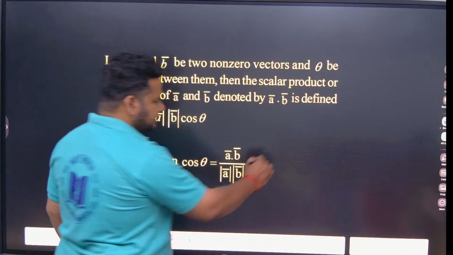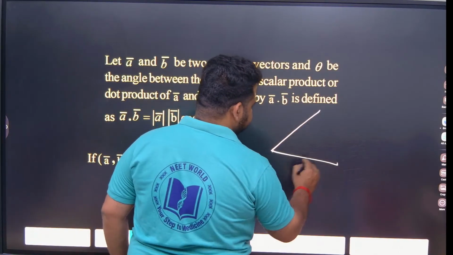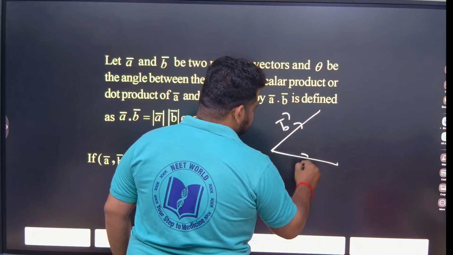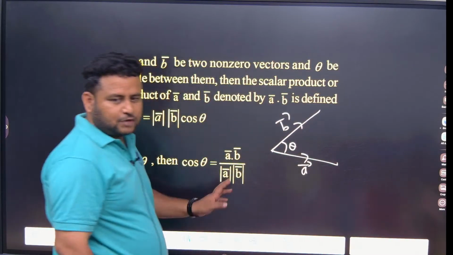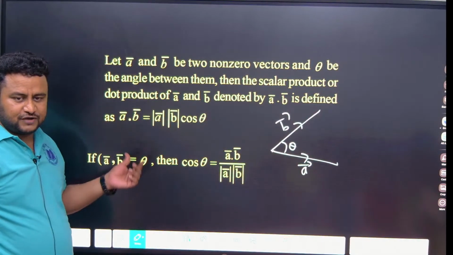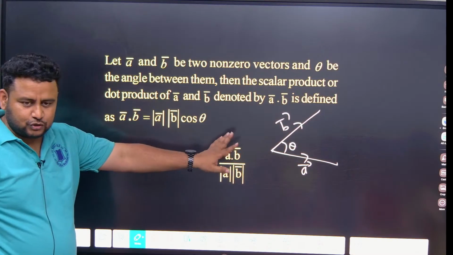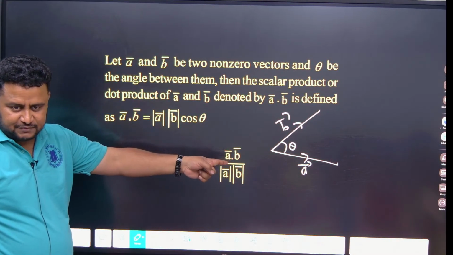Suppose see here we are having vector A, vector B like this. So this is the angle theta. The dot product A dot B is given as magnitude of A, magnitude of B into cos theta. This is highly useful to find out the angle between two vectors. To find out the angle between two vectors, what will we be using?